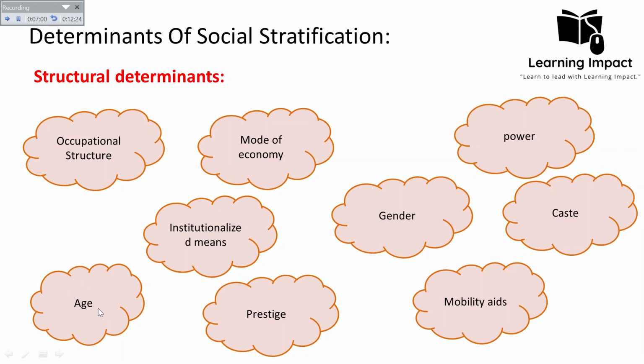So these are the structural determinants, which vary from society to society, depending on how people think of a particular phenomenon, how people perceive individuals, and how people judge other values. In that case, they form the determinants of social stratification.